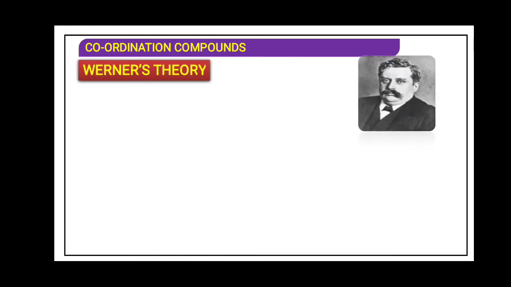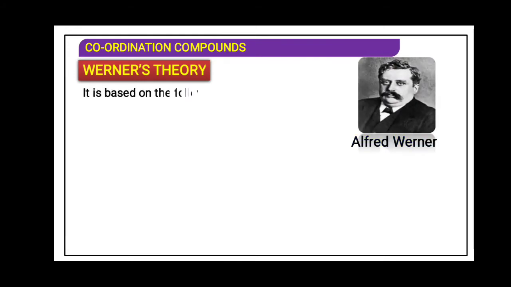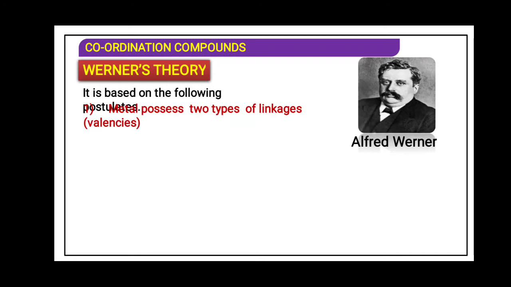Werner theory says that every metal possesses two types of valency. One is said to be primary and the other is said to be secondary.